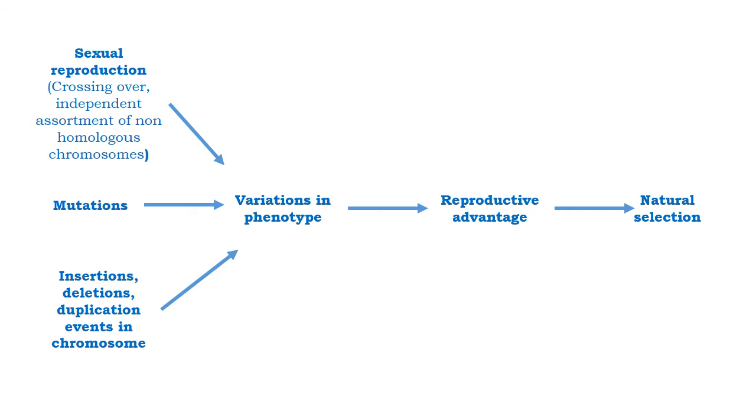It is the recombination event happening in reproductive cells. Maternal and paternal copies of chromosomes exchange segments of their genome, which results in a new variant. Also, the independent assortment of non-homologous chromosomes in the metaphase I stage of meiosis results in the shuffling of paternal and maternal chromosomes. This also results in new combinations of traits.